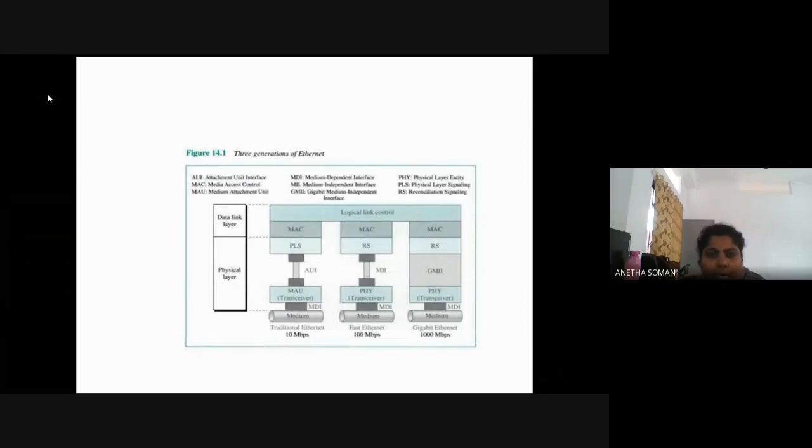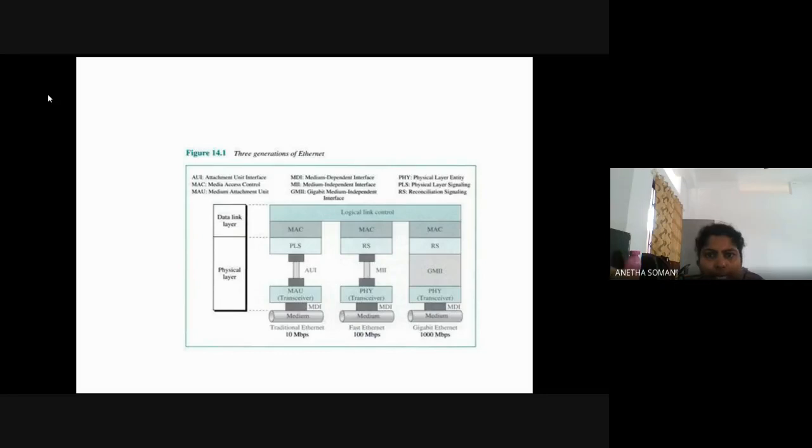First generation, you can call it the traditional Ethernet. After that, the fast Ethernet is there. Then the advanced version is the gigabit Ethernet. Now, the difference between all these is in the data rate. Traditional Ethernet supports a data rate of 10 Mbps. Fast Ethernet is 100, and gigabit is 1000 Mbps. And the logical link control is common for all 3 generations of Ethernet, but the MAC layer is separate for each.